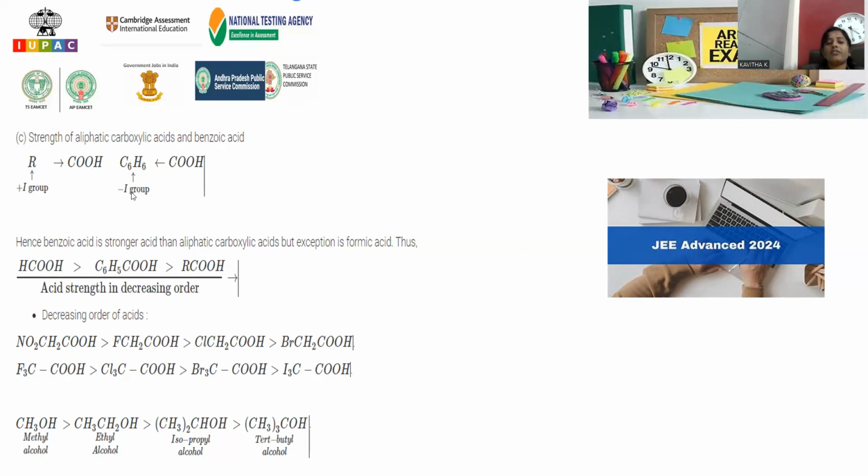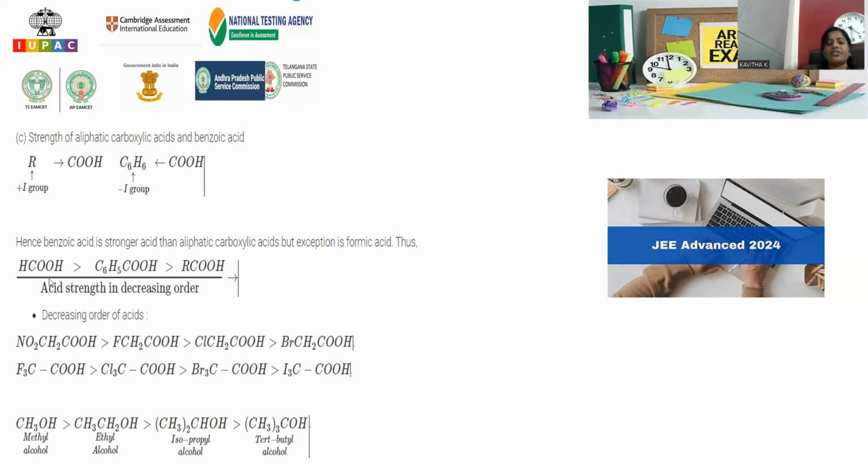But in the case of phenyl, the benzene ring, what happens? Benzene has a natural tendency to pull the electrons back. Whenever electrons are pulled towards the benzene ring, the carboxylic acid becomes more acidic, so benzoic acid will be more acidic in comparison to acetic acid. This is purely because of what? Inductive effect. Plus I effect operates in aliphatic, minus I effect operates in aromatic. This is the way the strength of acids is explained.